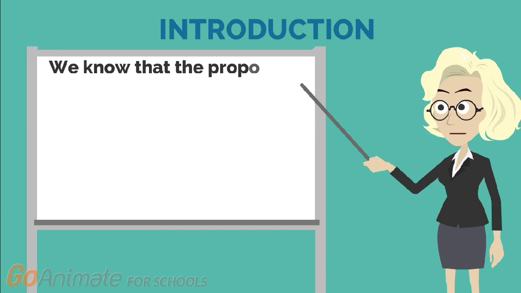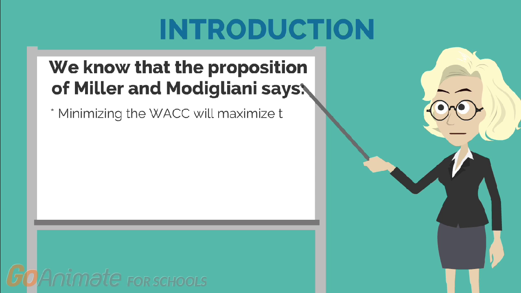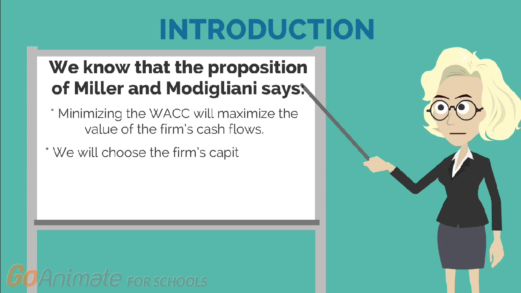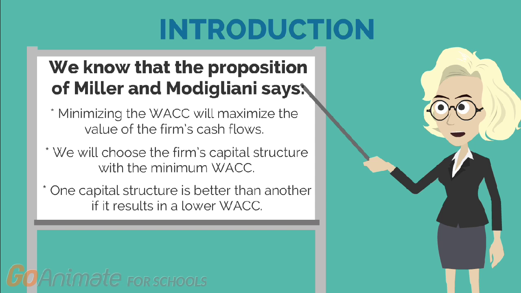We know that the proposition of Miller and Modigliani says minimizing the WACC will maximize the value of the firm's cash flows. We will choose the firm's capital structure with the minimum WACC. One capital structure is better than another if it results in a lower WACC.